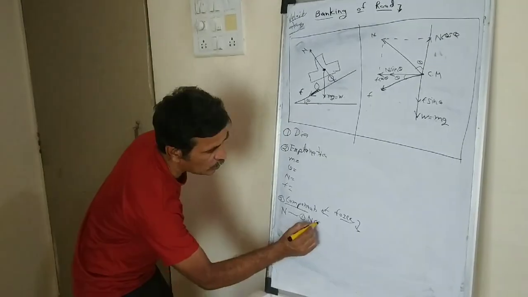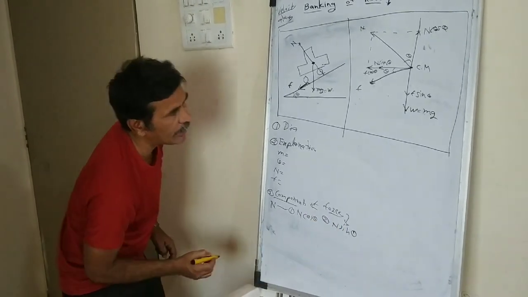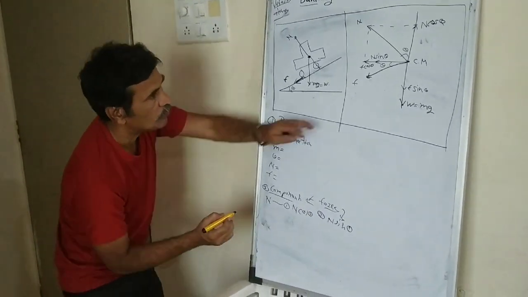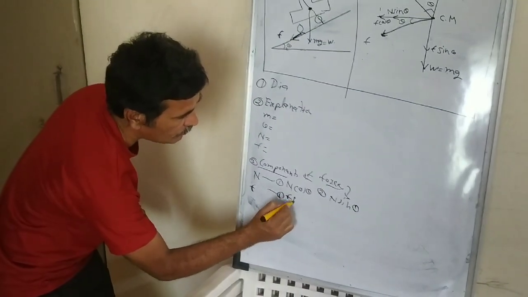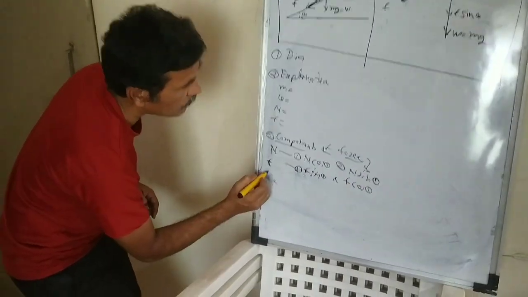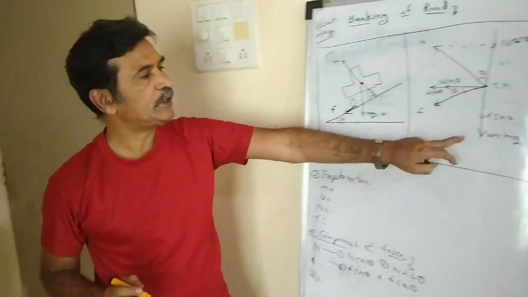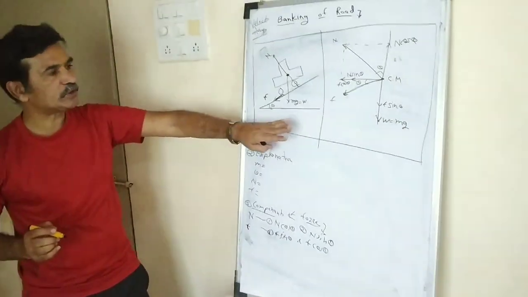Number one, N cos theta, and number two, N sin theta, as shown in the diagram. Then the second force, frictional force F, can be broken into two parts. Number one, F sin theta and F cos theta. And the third force, W is equal to mg, vertical downward direction, remains as it is. So three forces are shown.